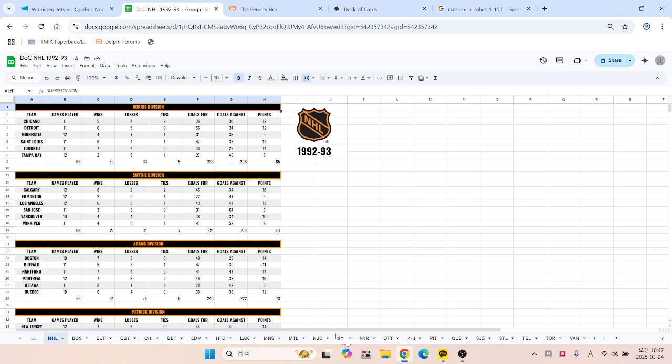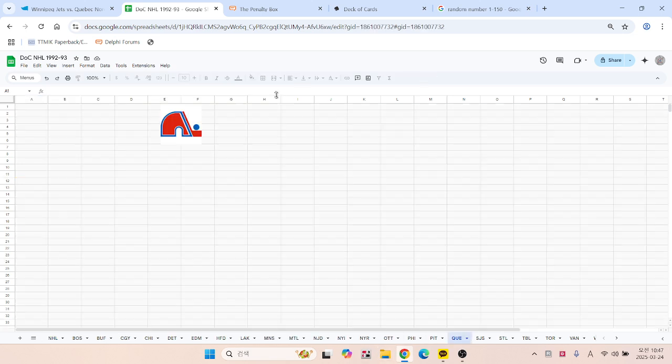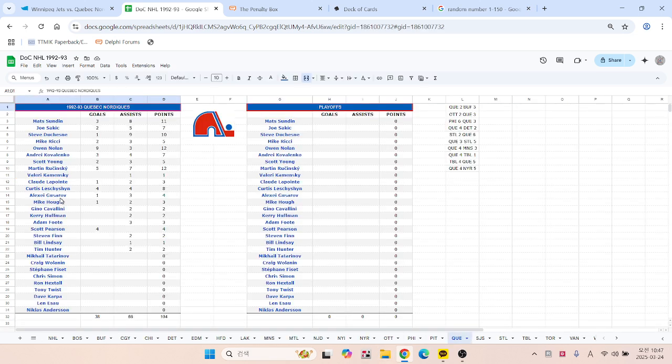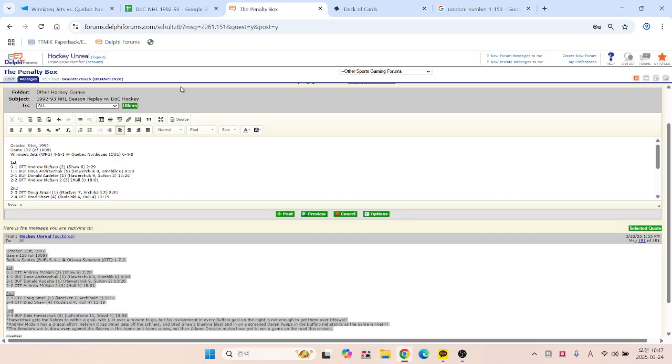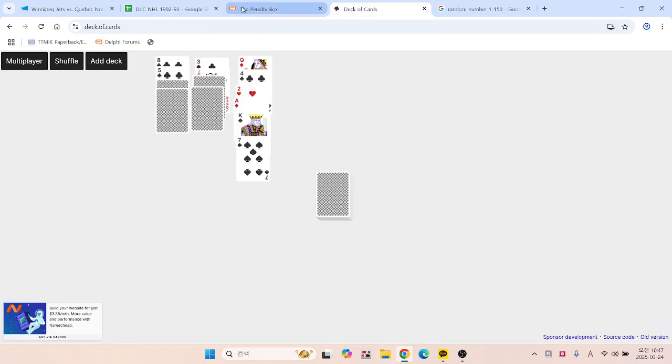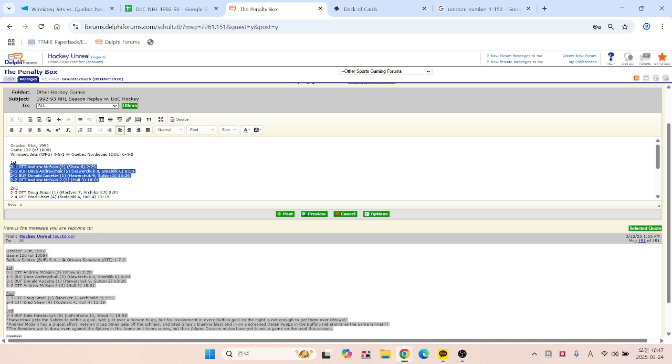So I'll come over to the spreadsheet here before updating it, and that's Cavallini's first of the season. So Cavallini here with his first goal, assisted by Joe Sakic. As you can see, off to a slow start there is Sakic, and Andrei Kovalenko also up to 8 points. So I just tried 1-6-5 and 66 seconds, and that was the third sequence. So 5 adding 66 seconds to it means that it's 6:06.